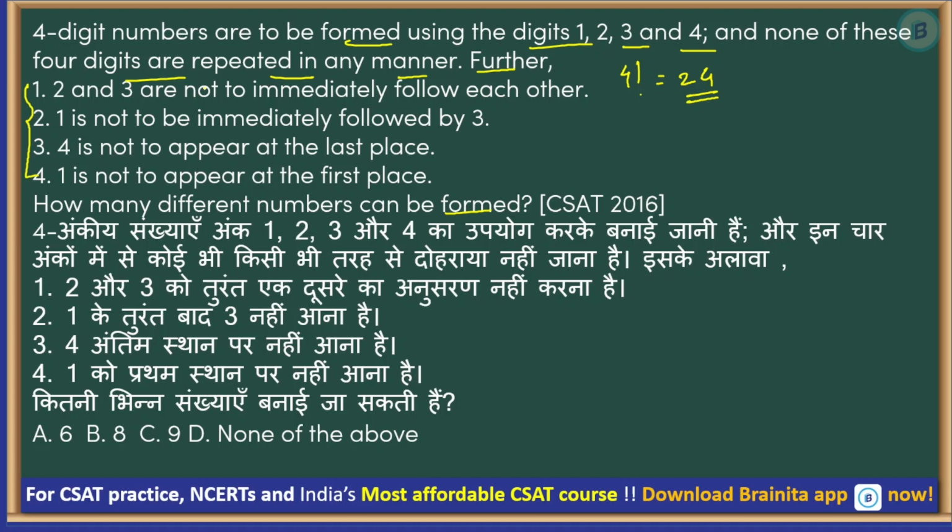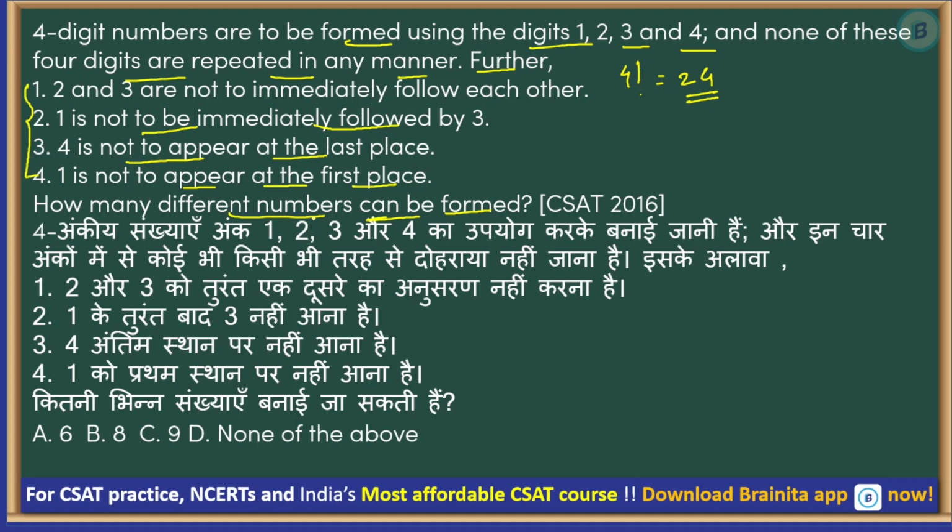How many, none of these 4 digits are repeated in any manner. Further, 2 and 3 are not to immediately follow each other. Okay, so 2 and 3 should not be next to each other. 1 is not to be immediately followed by 3. 4 is not to appear in the last place, and 1 is not to appear at the first place. How many different numbers can be formed? Okay, this is a 2016 question.